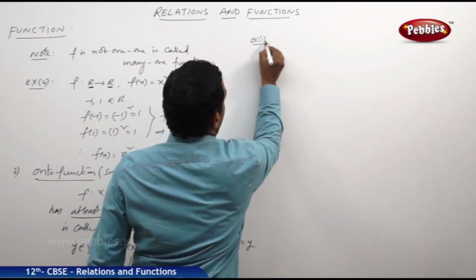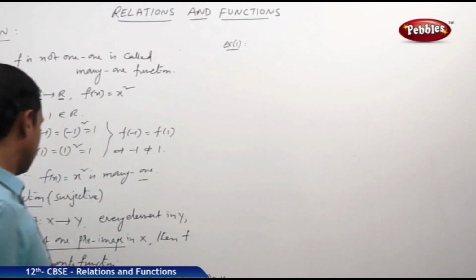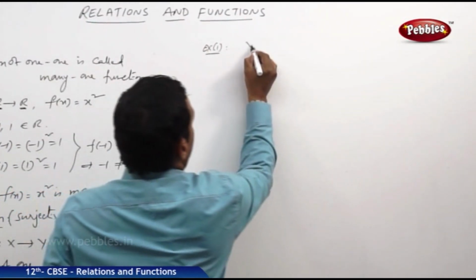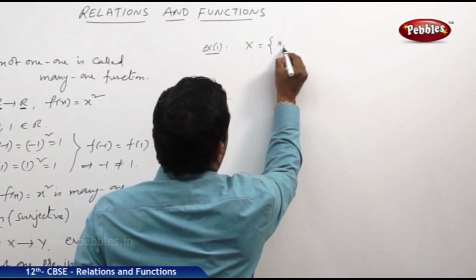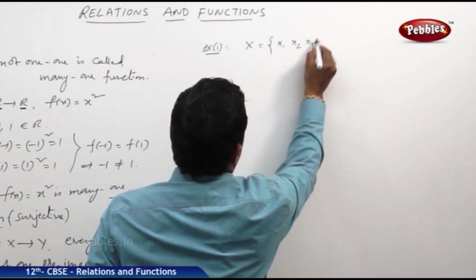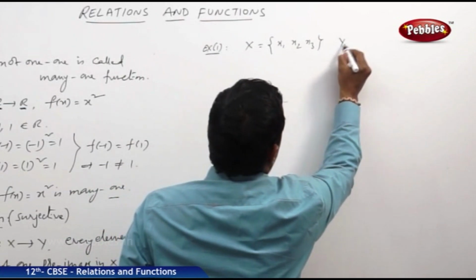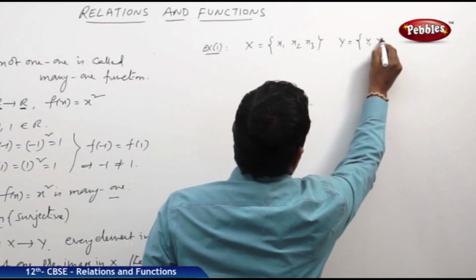Example 1. Consider X is the set {x1, x2, x3} and Y is the set {y1, y2}.